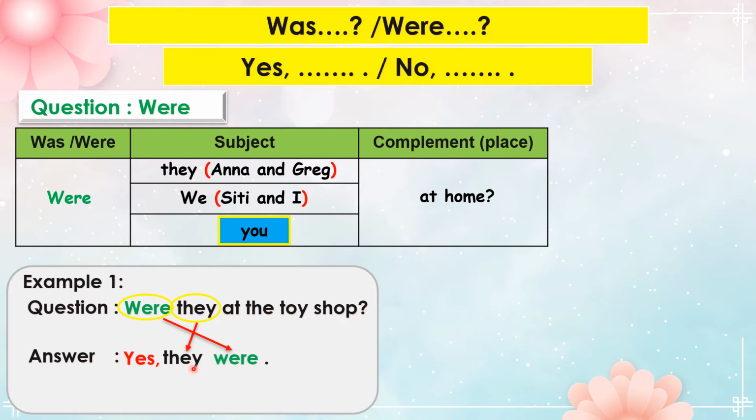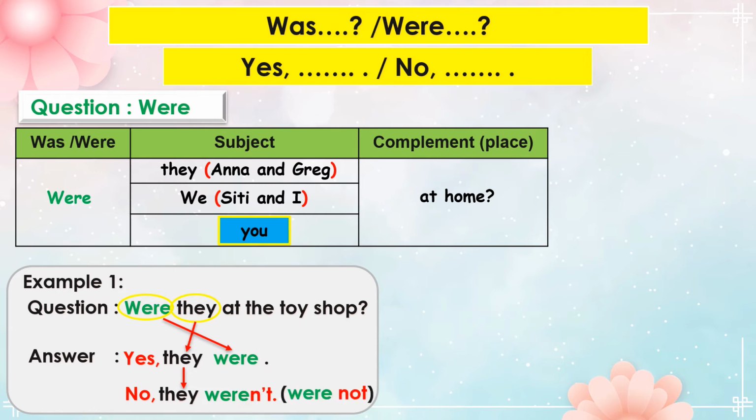Yes, they were. For negative answer, start with no, then followed by the subject they, then the be verb in a negative form weren't. No, they weren't.